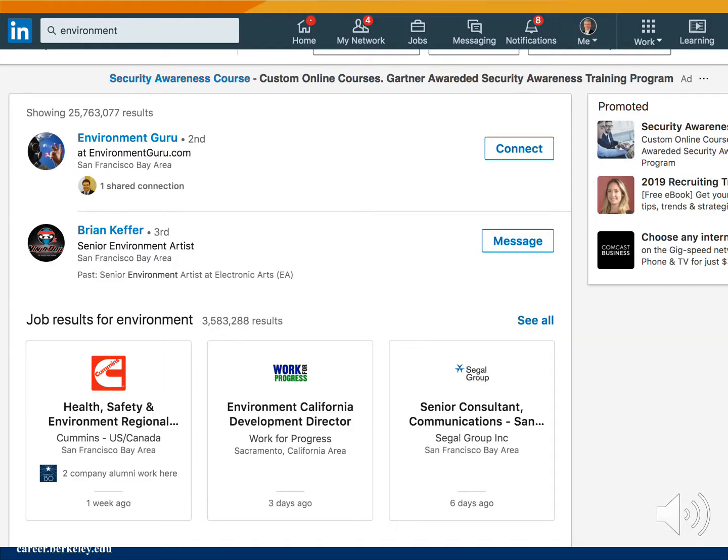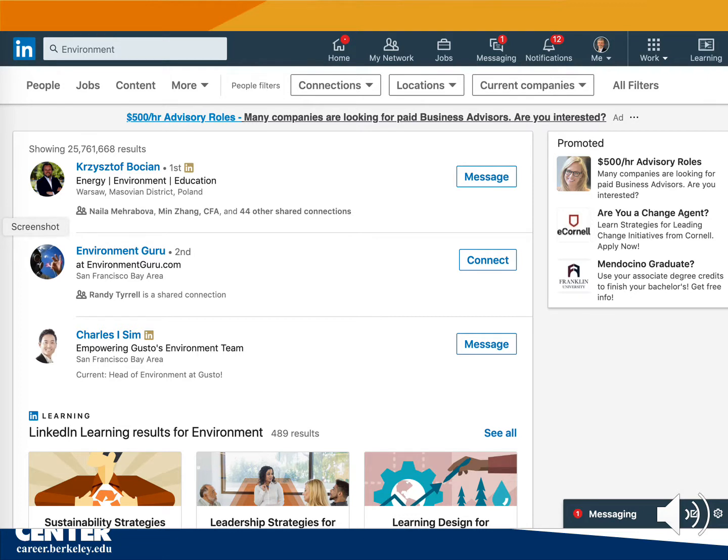Another way to discover special interest groups is to do a keyword search in LinkedIn. Use the search box in the top left-hand corner of the LinkedIn page. For example, searching on environment gives you this result. While we're here, check out LinkedIn Learning. This used to be an online learning platform called Lynda, now part of LinkedIn and free to Cal students. You can use it to get up to speed on topics you might need during your networking.